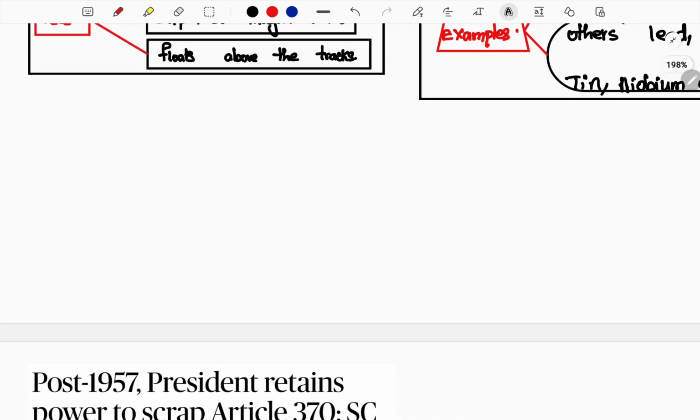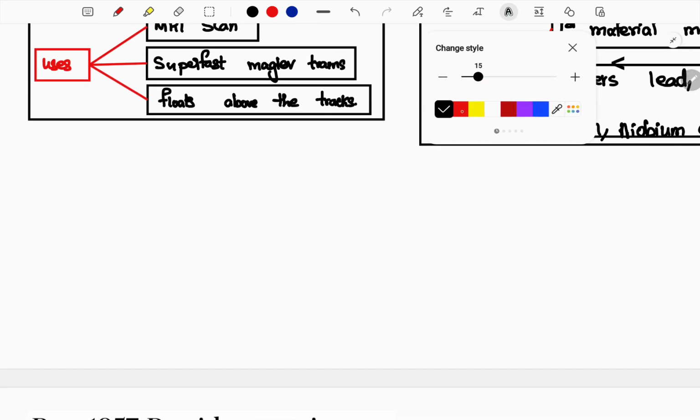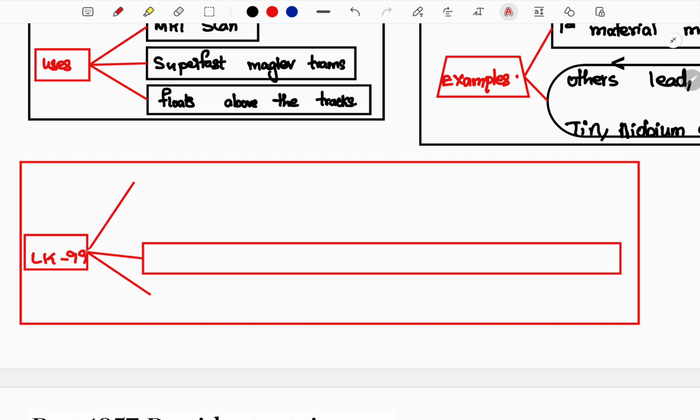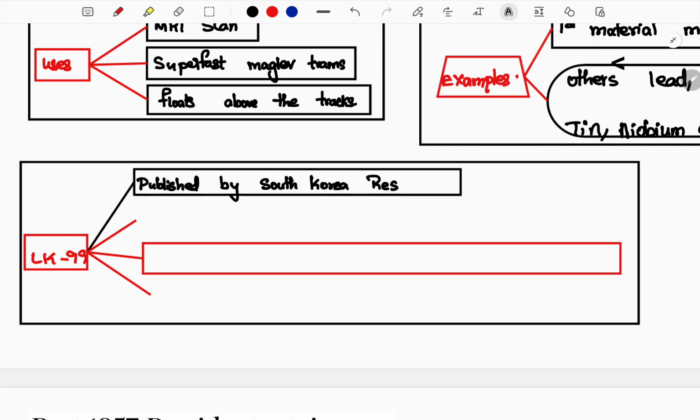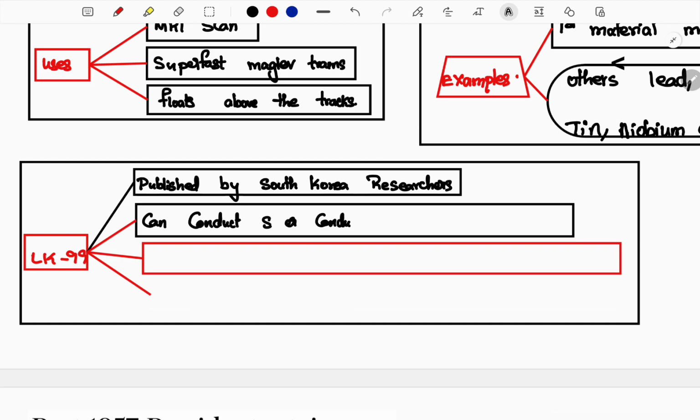Next, what is in the news in recent time? The news is about a material called LK99. What is the importance of this LK99? Researchers in Korea have published on the internet that this LK99 can act as a superconductor, exhibiting superconductivity at just room temperature. Actually, it is not normally possible at room temperature because it needs a high cooling effect and other things. But now they are creating such elements which can be more efficient.